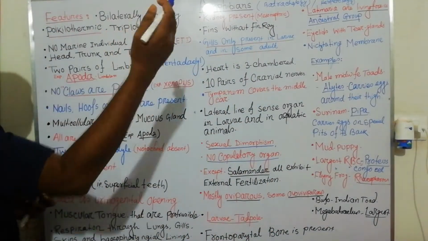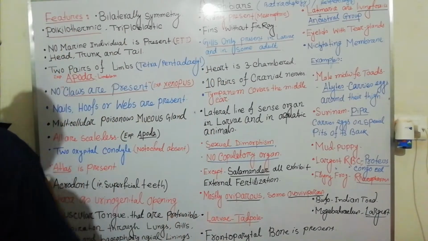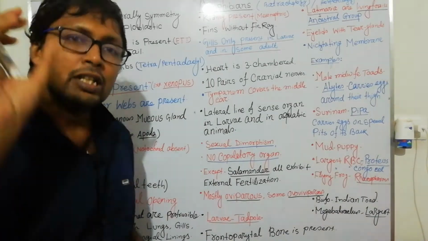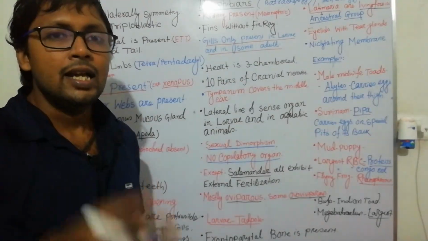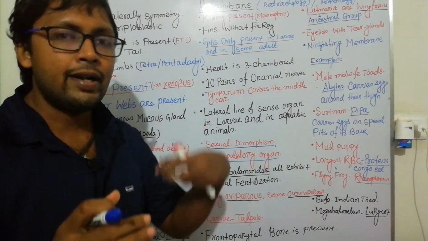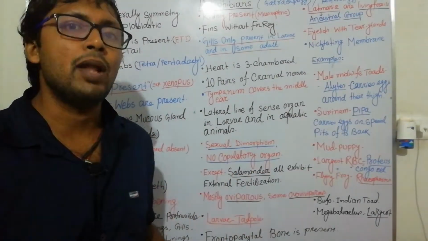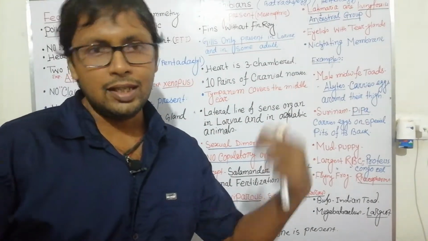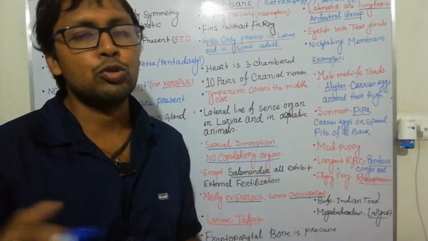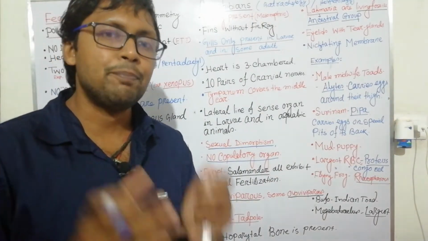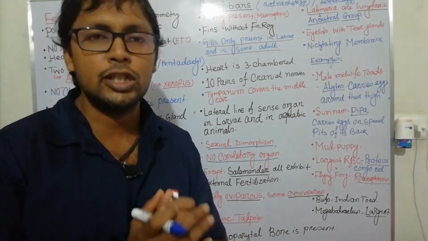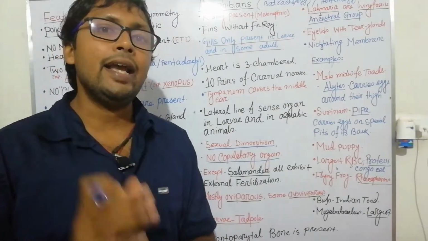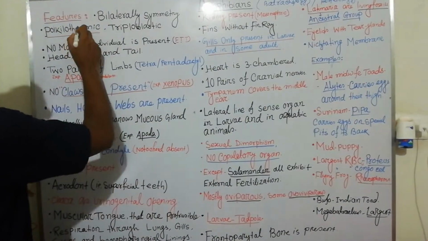Features: first, their body is bilaterally symmetrical. They are cold blooded. They have a three-chambered heart, that is, one ventricle and two atria, left and right. The left receives blood from the lungs, and the right receives blood from the total body, and the heart pumps mixed blood containing carbon dioxide and oxygen. In this case they are cold blooded, poikilothermic.